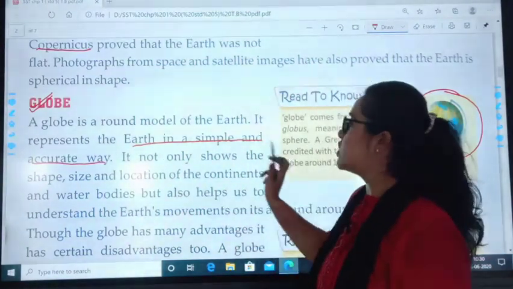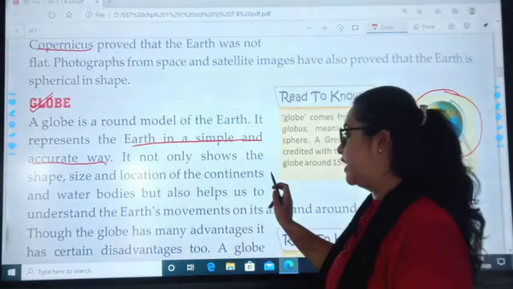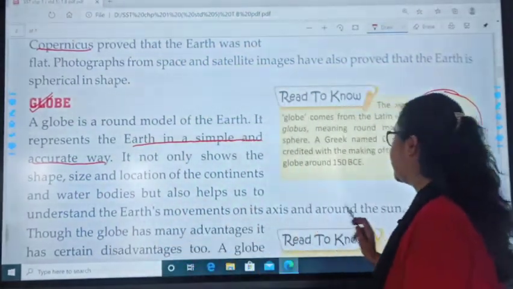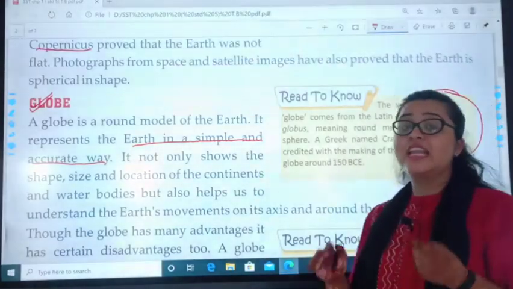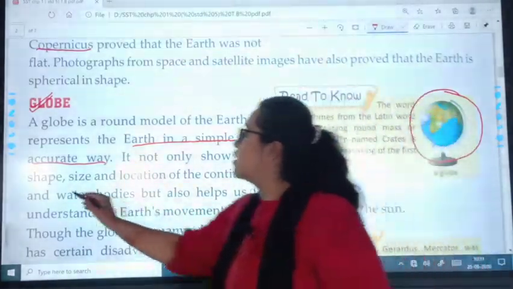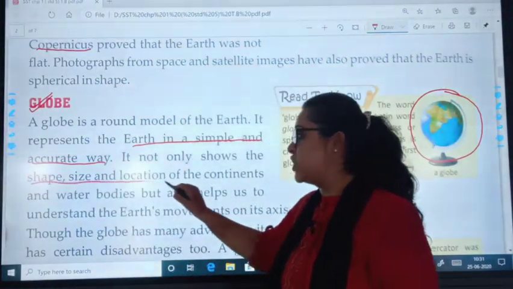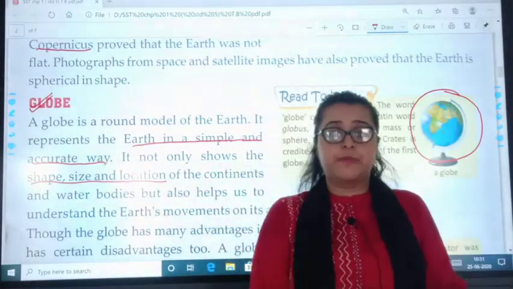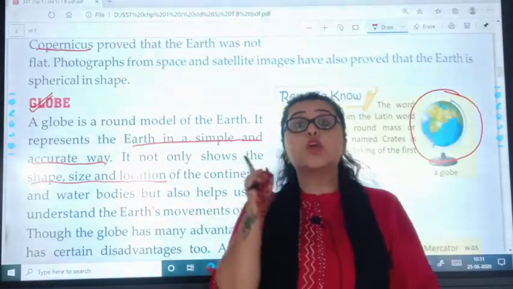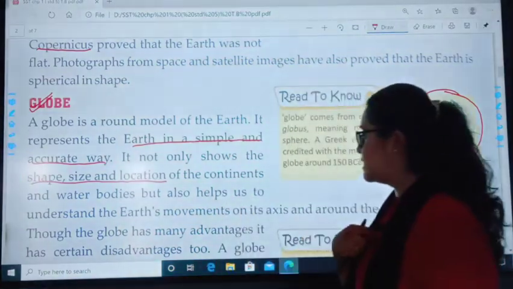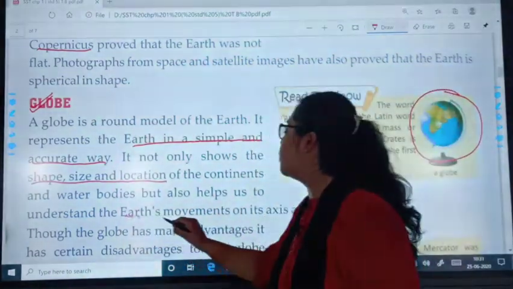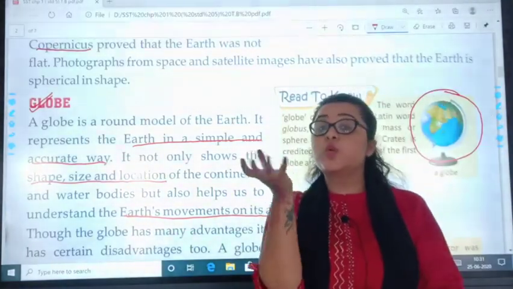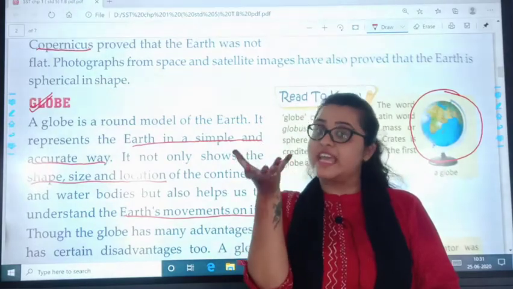It not only shows the shape, size and location of the continents and water bodies, but also helps us to understand Earth movements on the axis and around the sun. Globe हमें खाली shape, size, location बताने में मदद नहीं करता कि land masses कहाँ पर है, water masses कहाँ पर है, कौन सा continent कहाँ पर है, but it also helps us to understand the Earth movement on its axis. Earth हमारे axis पर घूमता है. Earth rotates on its axis.